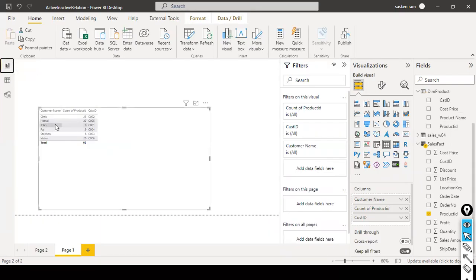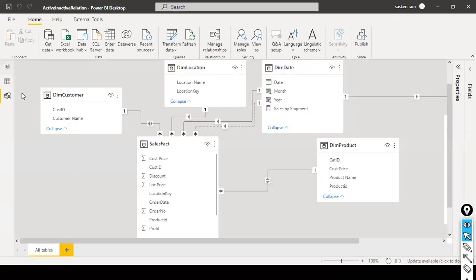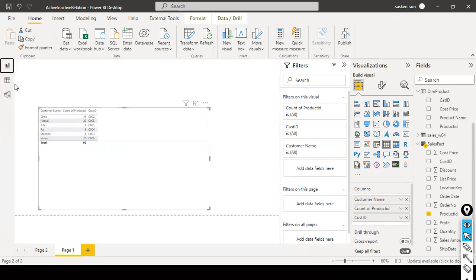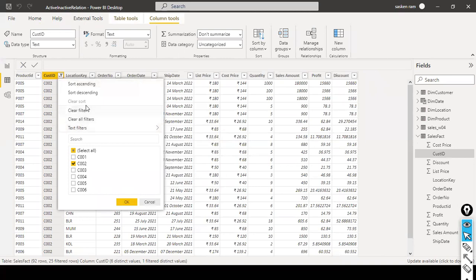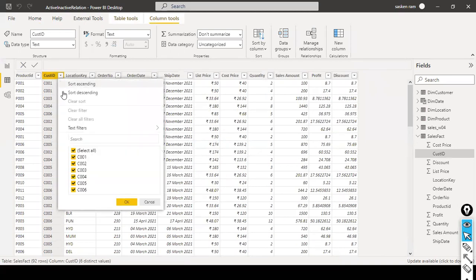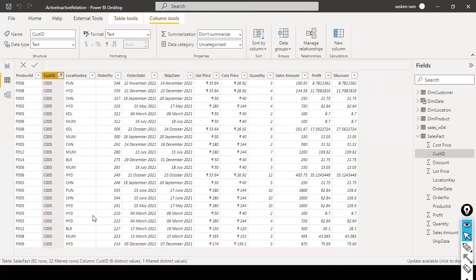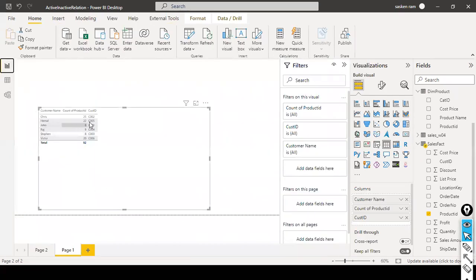Now the customer table can filter the product table because of the bidirectional relationship between these two. For example, Hemal is C005. I clear the filter. 22 records. And John is 8. Each customer, how many products they purchased.